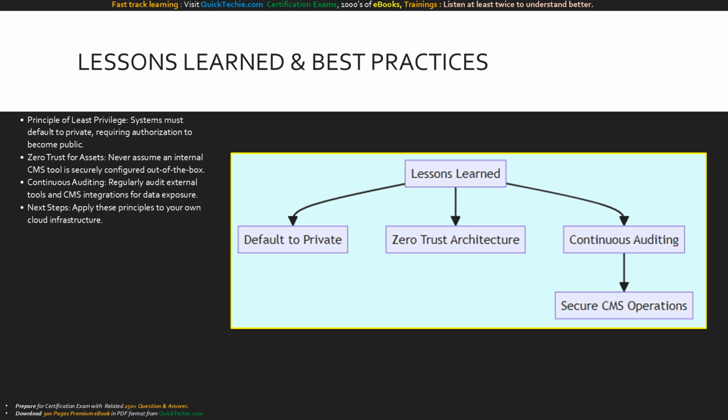A strong security posture branches into defaulting to private, implementing zero trust, and enforcing continuous auditing. Together, these pillars guarantee secure CMS operations and protect against catastrophic data leaks.